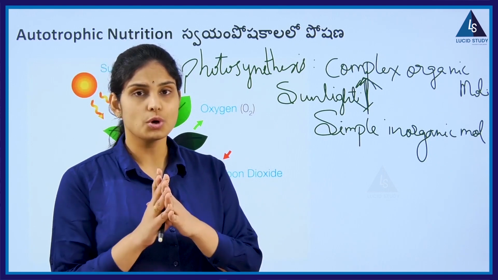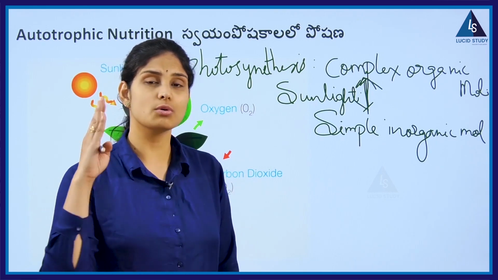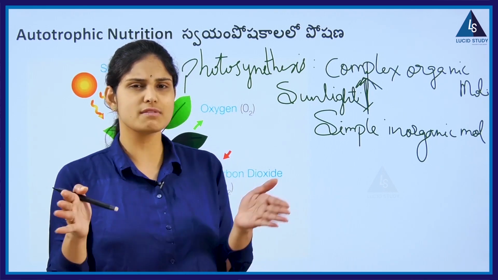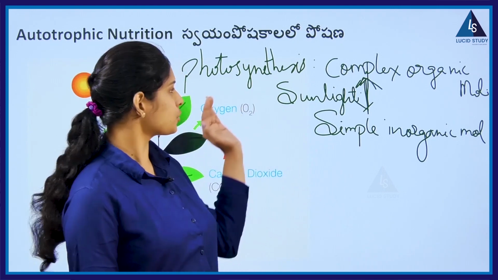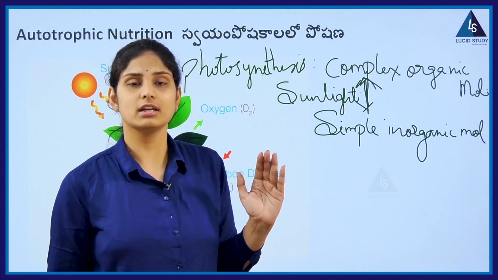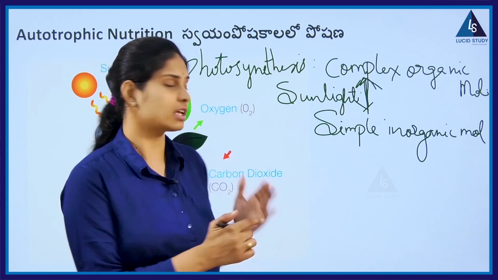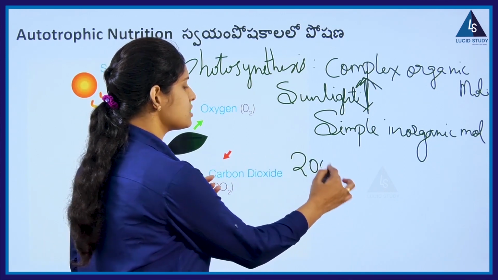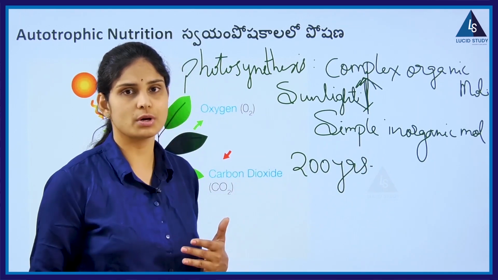We know very well that scientists have been working for the past 200 years to give a simple equation for how photosynthesis occurs. అసలు ఈ ఫోటోసింథసిస్ ప్రాసెస్ ఎలా జరుగుతుంది అనే దానికి ఒక సింపుల్ కెమికల్ ఈక్వేషన్ ఇవ్వడానికి కనీసం 200 సంవత్సరాల నుంచి కష్టపడుతున్నారంట. And they were trying over 200 years.